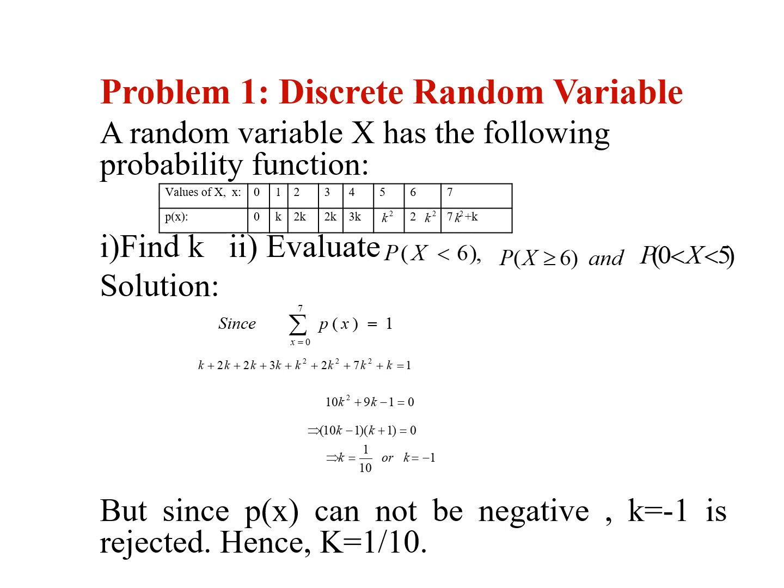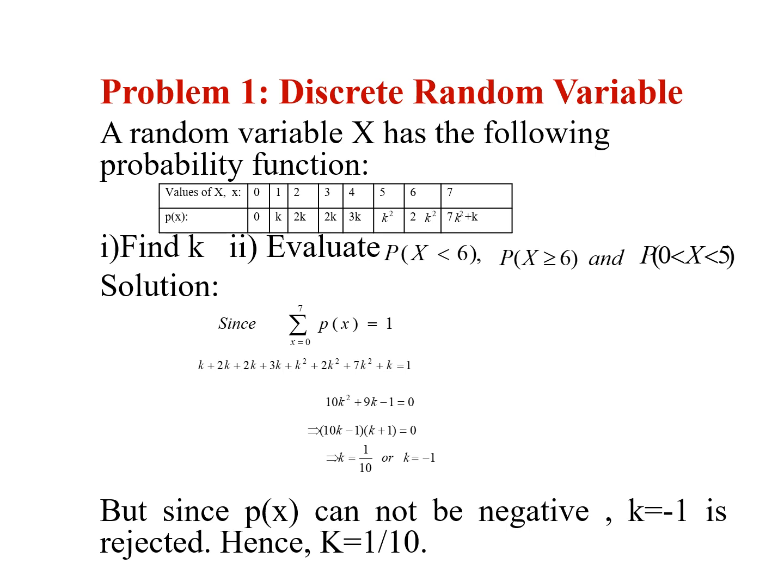This is an example problem of a discrete random variable. A random variable X has the following probability function, and here we have to find k and evaluate probability of X less than 6, probability of X greater than or equal to 6, and probability of 0 less than X less than 5. First, we use the fact that the sum of p of x is equal to 1.